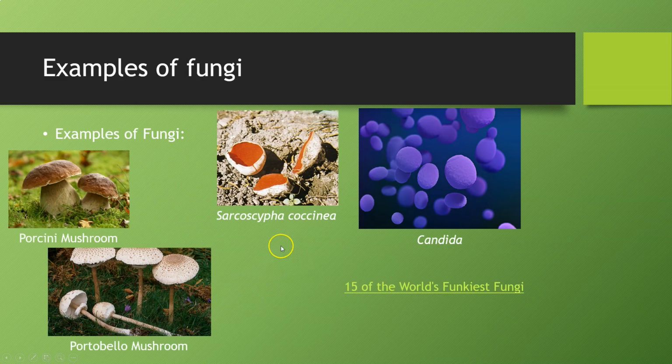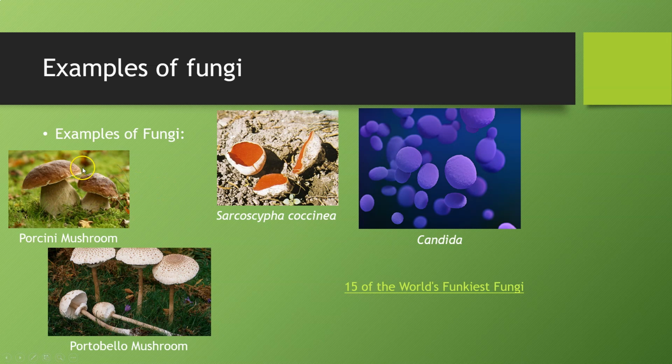Okay, so to end our lecture, we're going to look at a few examples of fungi. Here in this image you've got the porcini mushroom, and down here you've got the portobello mushroom. These two species of mushroom are commonly cultivated by humans for consumption.